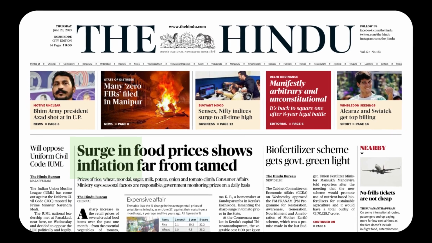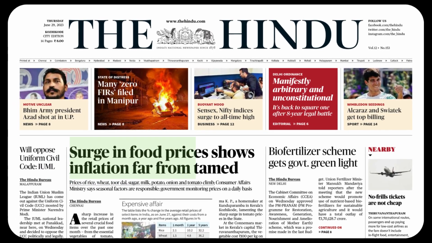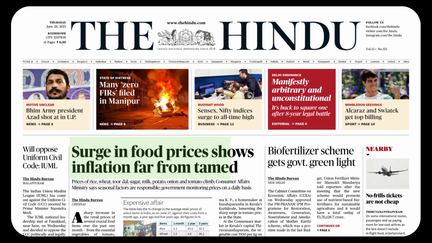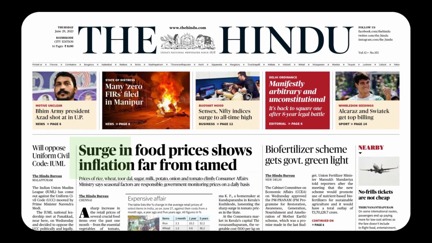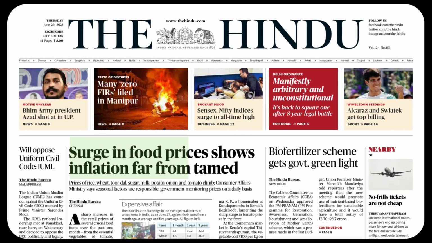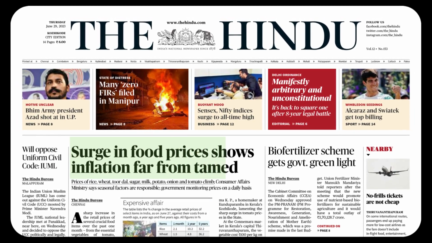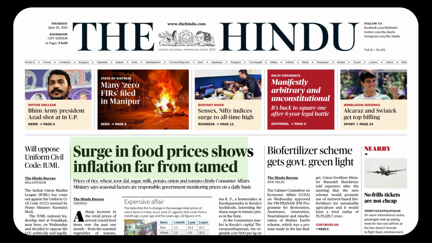Food price shows. See here, the verb is in the S form, shows, because the doer is surge. Surge shows. Identifying the subject is very important. Subject-verb agreement is very crucial in the English language because English is a number-specific language. Surge shows. Surge in what? Surge in food prices. So don't think about prices. Prices will be plural. So our real doer is surge. Surge shows. Surge does show. Surge doesn't show. Why does surge show? So, shows, doesn't it?